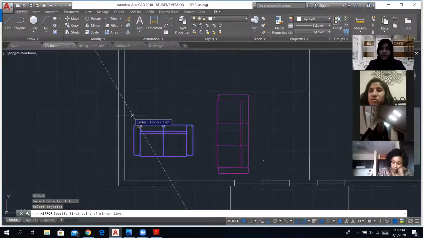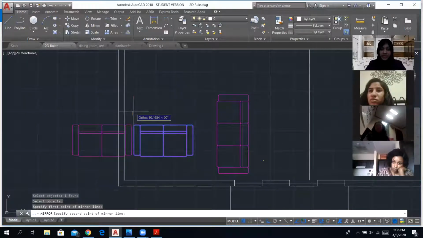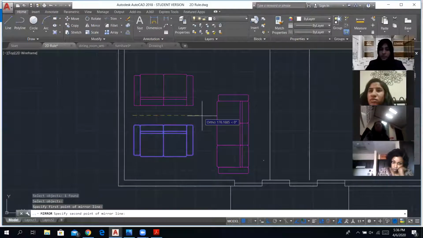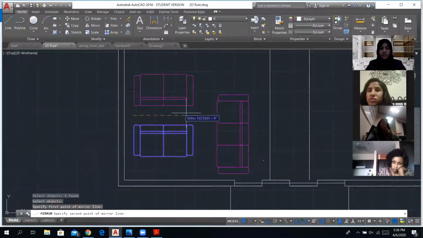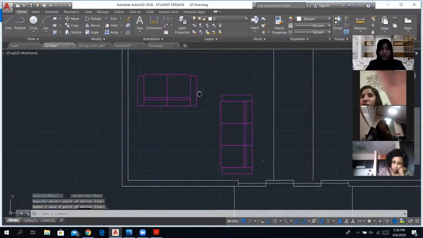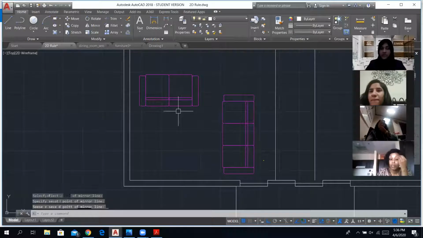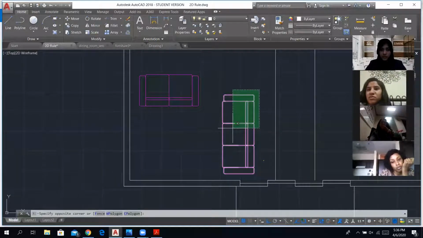A mirror line, basically, when you draw in any direction, reflects the object opposite to that. So if I draw it like that, it reflects vertically. If I draw it like this, it reflects horizontally. Let me just try. It's asking me should it erase the source object? Yes. And then we have got it oriented to the direction we want. We're going to go ahead and move it. So I'm going to move this first.